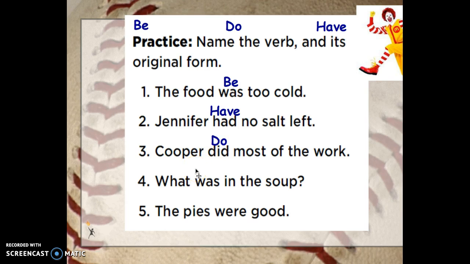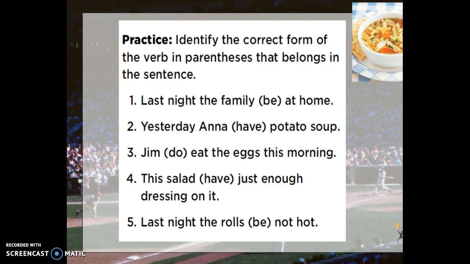What was in the soup? Was is the form of the word be. And the last one, the pies were good. The pies were is a form of the verb be. So we'll focus on these past tense verbs today.